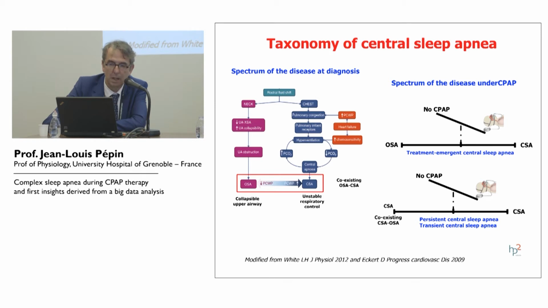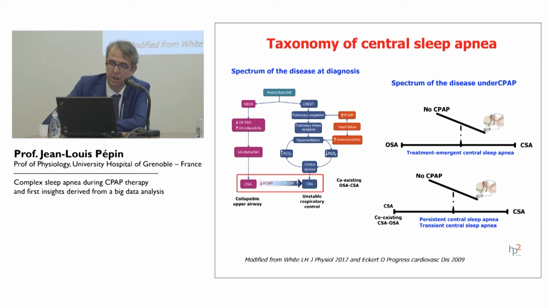And in this case, you can get what we call coexisting obstructive and central sleep apnea. So you can have, before treatment, pure obstructive sleep apnea, pure central sleep apnea, and some in-between situation with coexisting central and obstructive. When you try to treat these people with CPAP, you have in the majority of the cases a normalization of respiratory events. You have some patients with treatment-emergent central sleep apnea. And when you start from CSA or coexisting CSA and OSA, you can have persistent central sleep apnea under CPAP